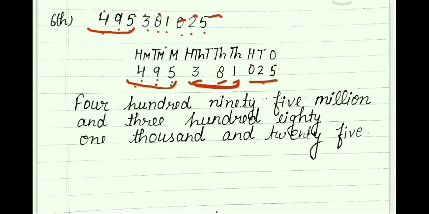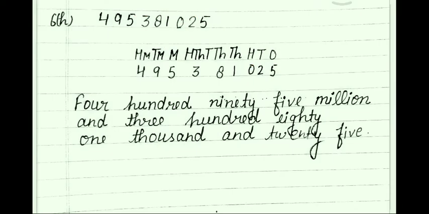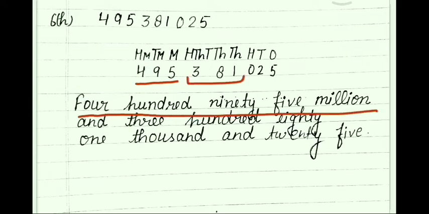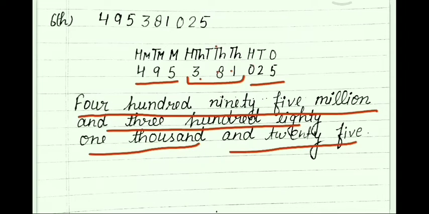So the naming word will be 495 million and 381,000, because it is in the thousands period, and 25 only, because the hundreds place value is not given, 0 only is given.